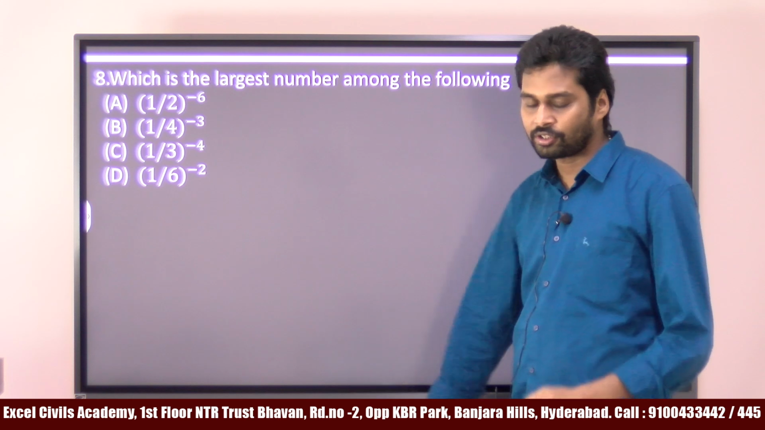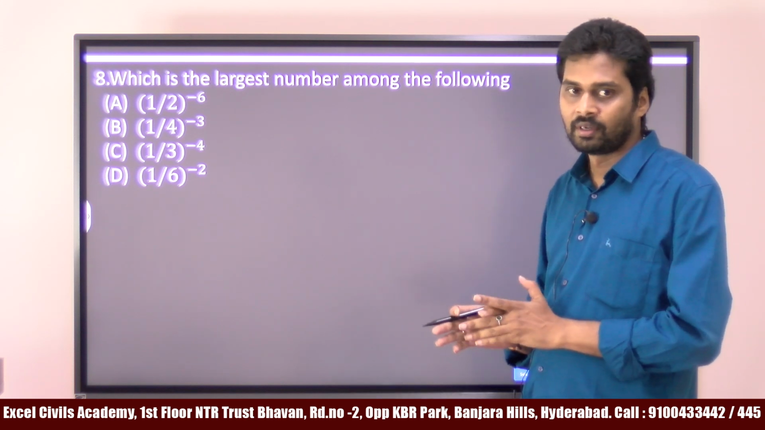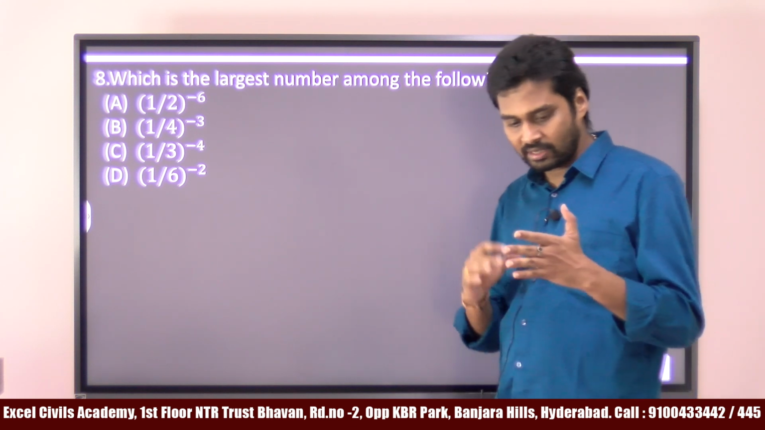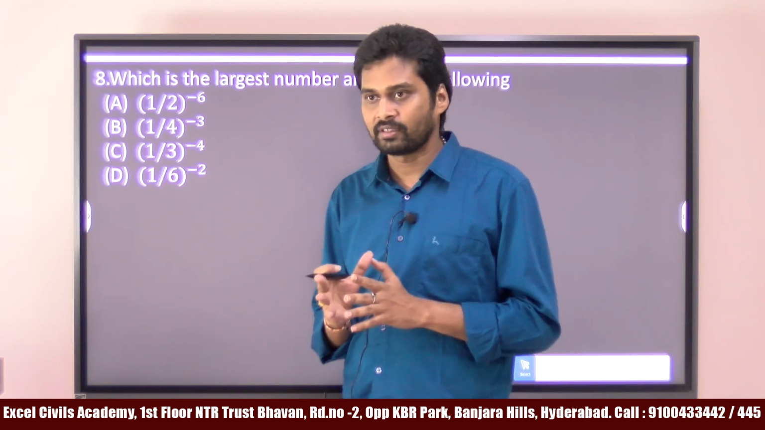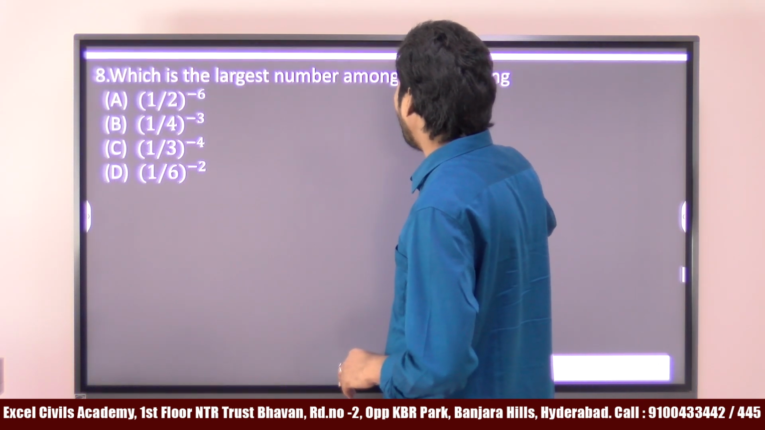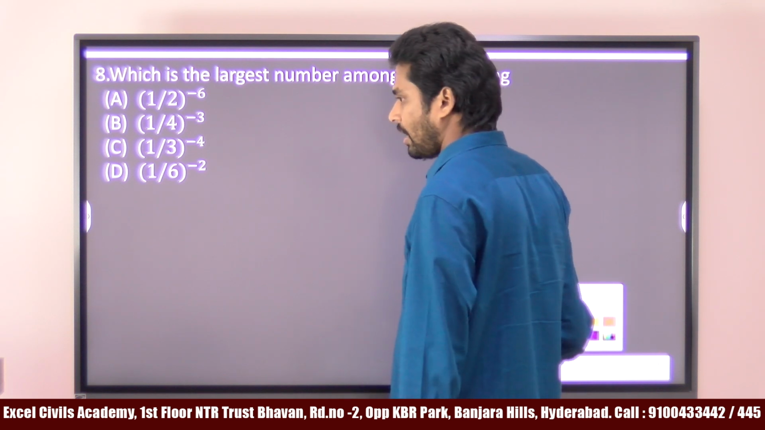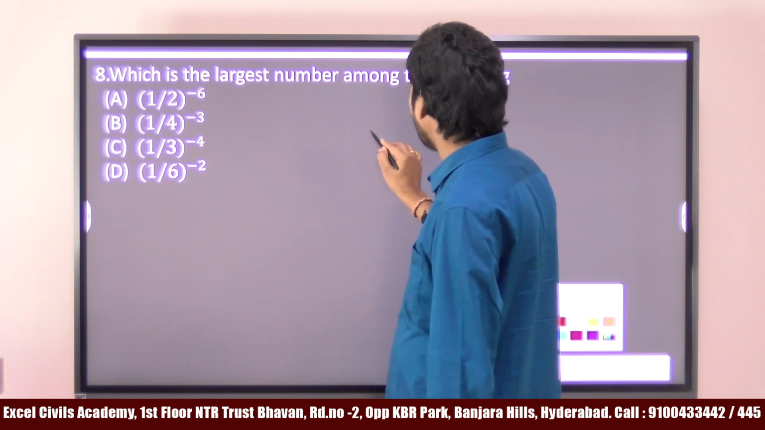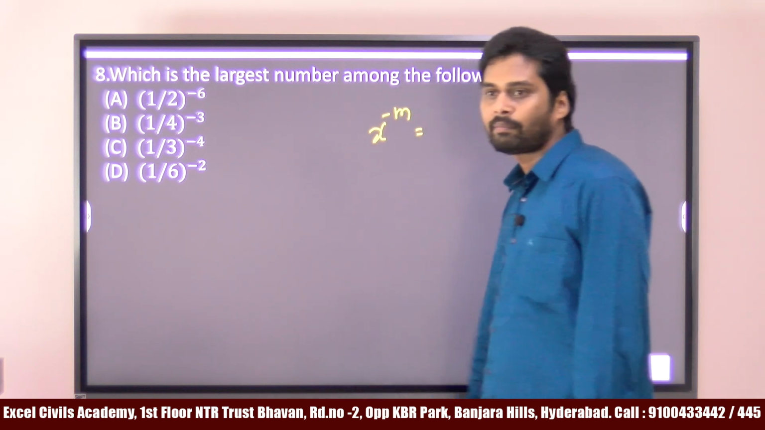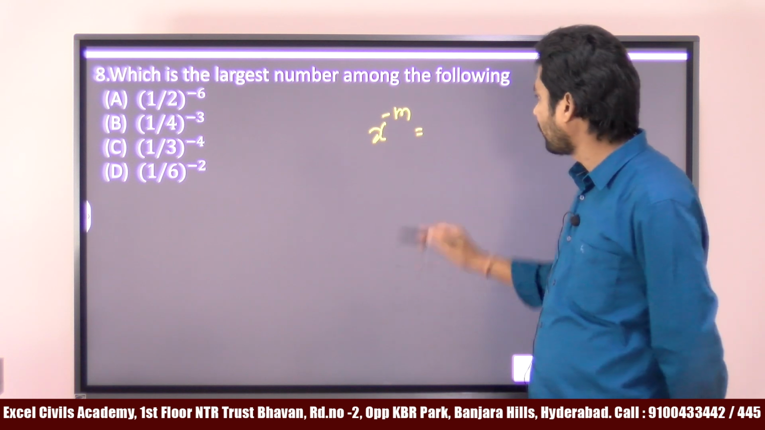Okay, so all these questions, whatever we are doing now, are from the number system concept, and this is related to surds. As I said, the number system topic has a huge weightage. What is the largest number? Surds related, I think you know that x power minus m is written as 1 by x to the power of m.